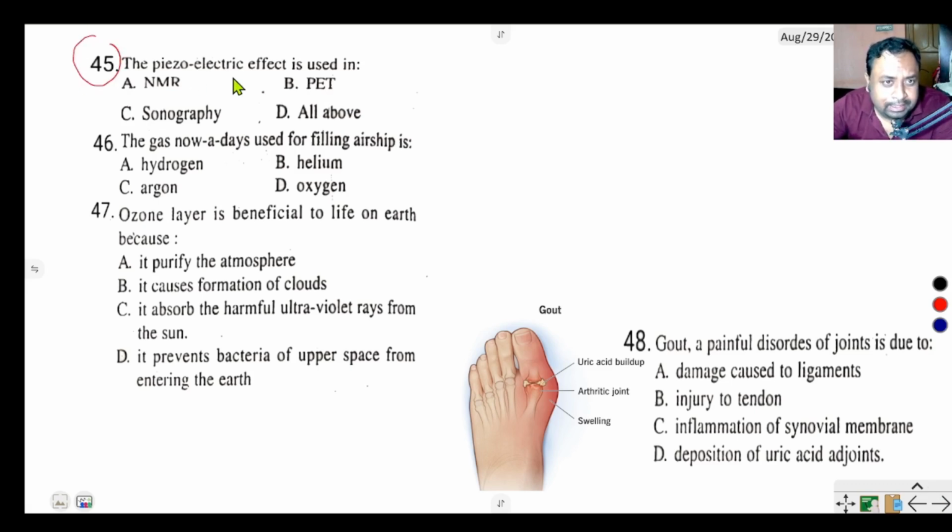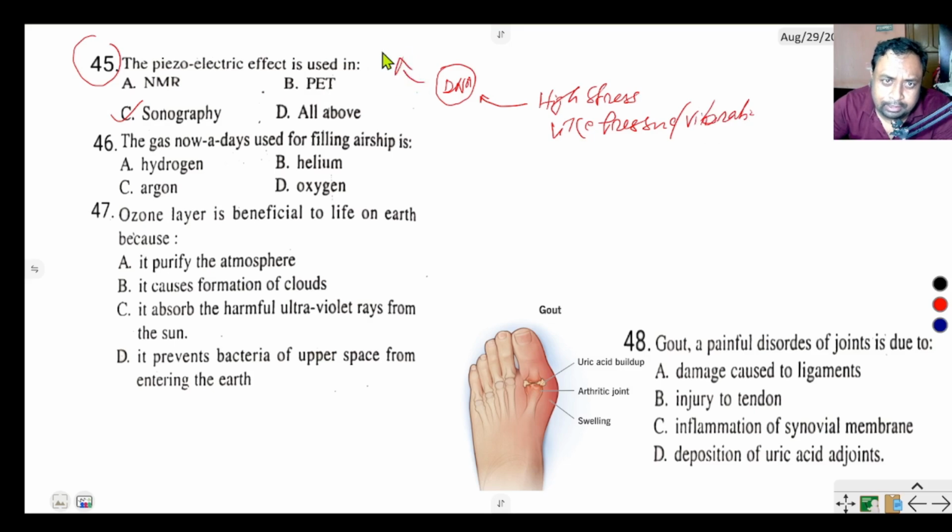The piezoelectric effect is used in sonography. Piezoelectric effect means, suppose this is a component, such as bone or DNA. When we apply high stress, like pressure or vibration, it releases charges. This is the piezoelectric effect used in sonography.